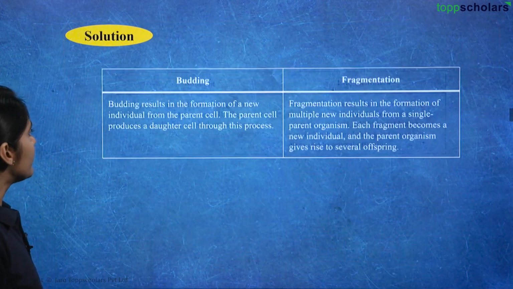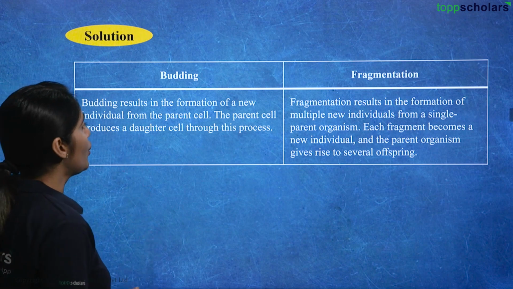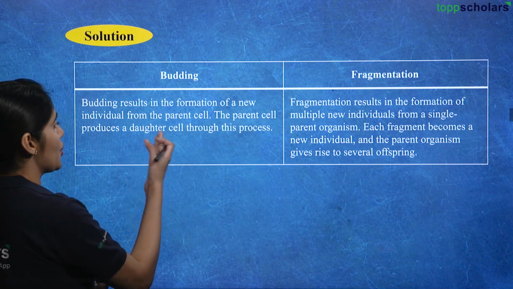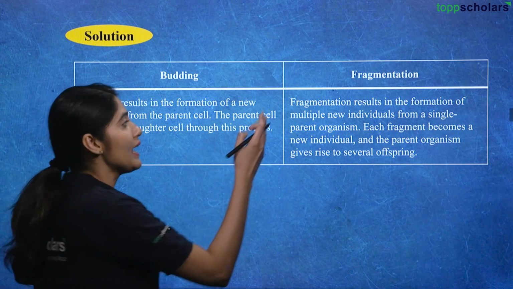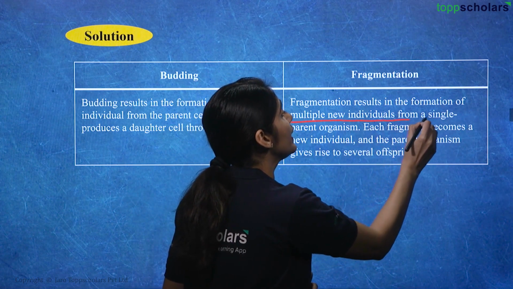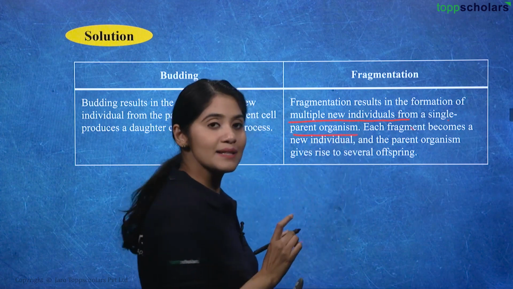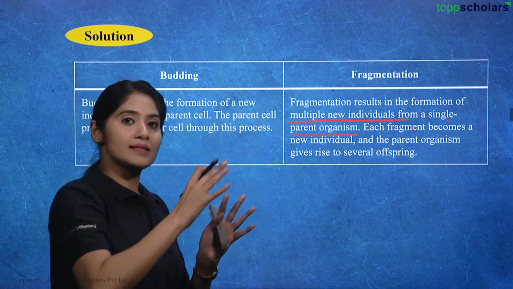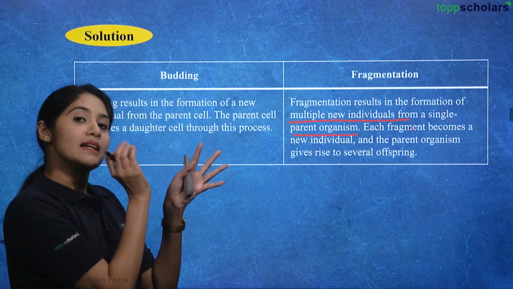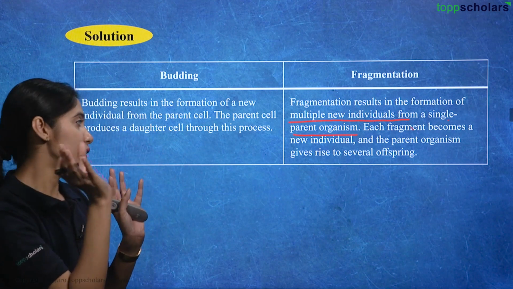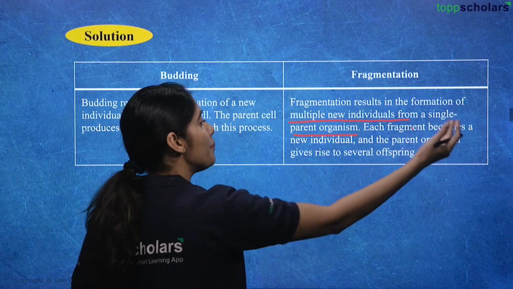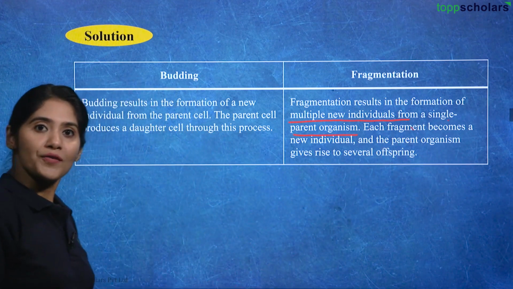Now, what is the third difference? Budding results in the formation of a new individual from the parent cell. The parent cell produces a daughter cell through this process. Now, in fragmentation, what happens? Fragmentation results in the formation of multiple new individuals from a single parent organism, right? So one organism breaks down into multiple new organisms. So this is the third difference. Each fragment becomes a new individual and the parent organism gives rise to several offspring, right?